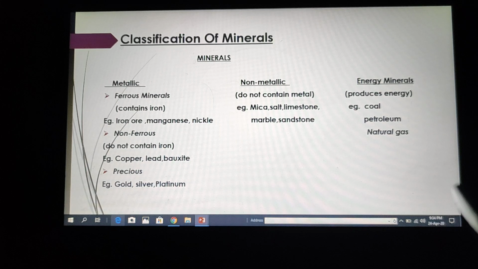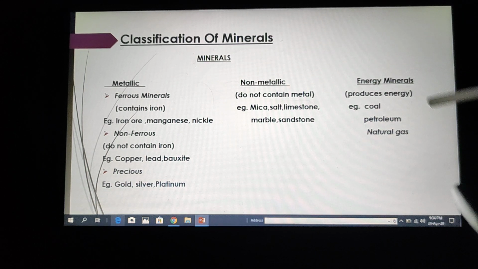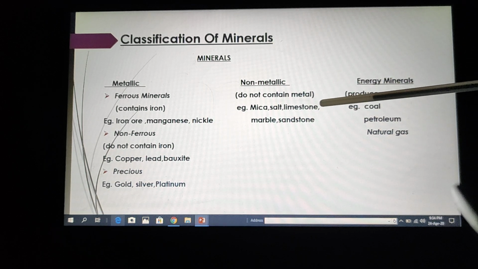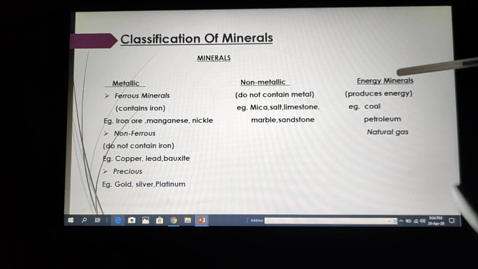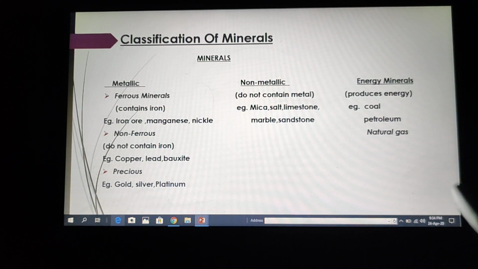Now, our next topic is classification of minerals. Basically, minerals are classified into three types: metallic minerals, non-metallic minerals, and energy minerals. Metallic minerals are those minerals that contain metals, whereas non-metallic minerals are those that do not contain metals, and energy minerals are those which are used to produce energy.